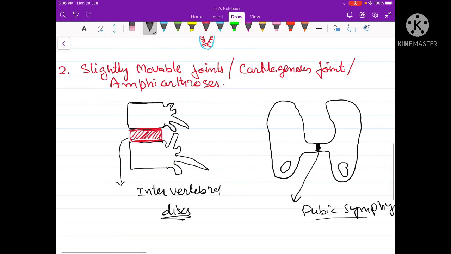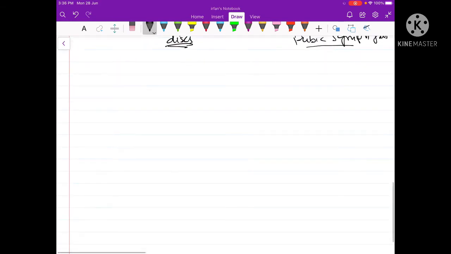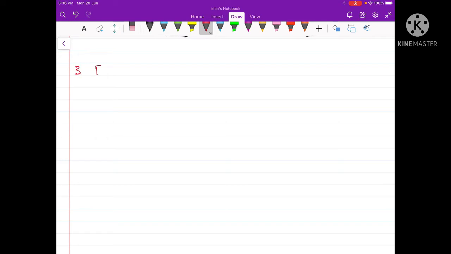So these were examples of the slightly movable joints. Now let us move on to the third category of joints, which is the freely movable joint. Freely movable joints are those joints which allow free movement. This type of joint will allow the free movement of the bones which are present at the joint. Freely movable joints are also called the perfect joints, and these are also called diarthrosis.